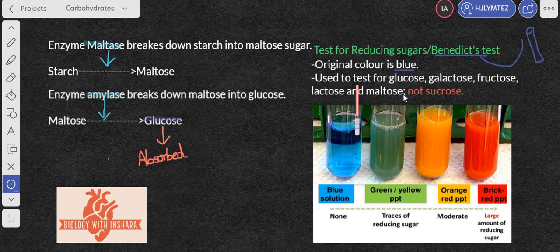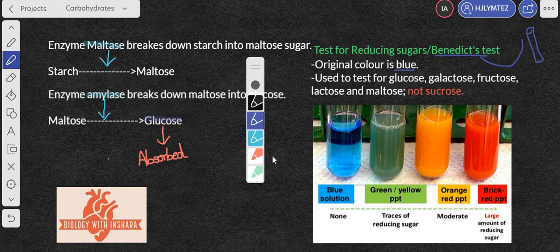This is the original color, and if you want to get into more detail, it is made from an alkaline called sodium hydroxide and copper(II) sulfate. So it is a type of test which is used to test for the following reducing sugars. I'm going to repeat, the following reducing sugars, which are glucose, galactose, fructose, lactose, maltose, and definitely not sucrose.